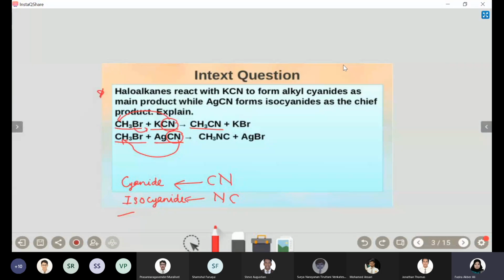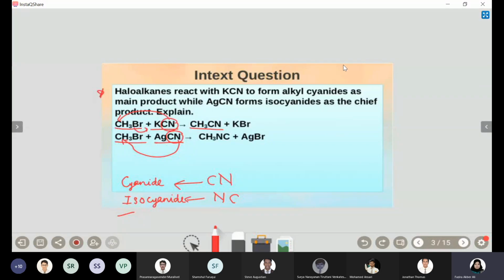It is because it's harder to remove CN from K than CN from Ag, because K is more electropositive. Therefore the formation cannot change, because it's more strongly bound in KCN. But in the case of silver, it is not that strongly bound to CN, so it will easily break from the bond, causing it to shift, turn around and attach.